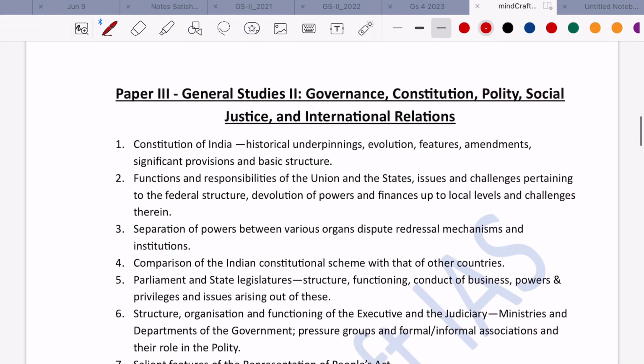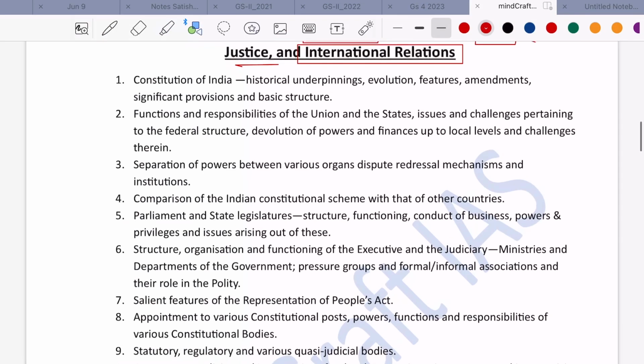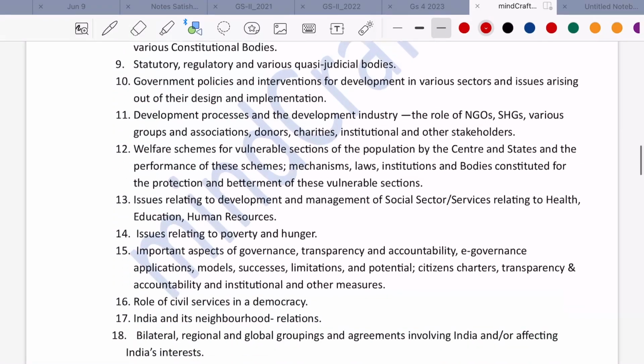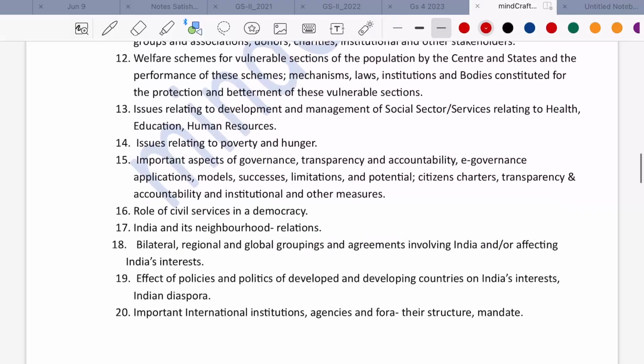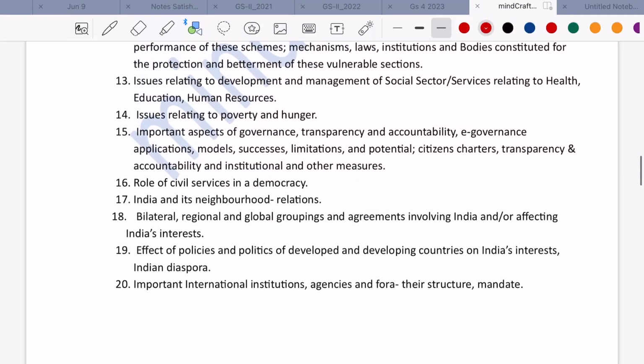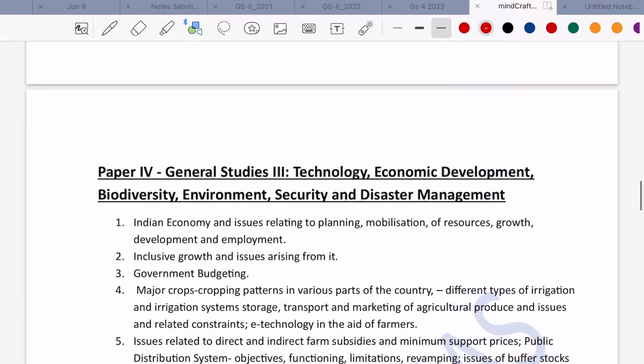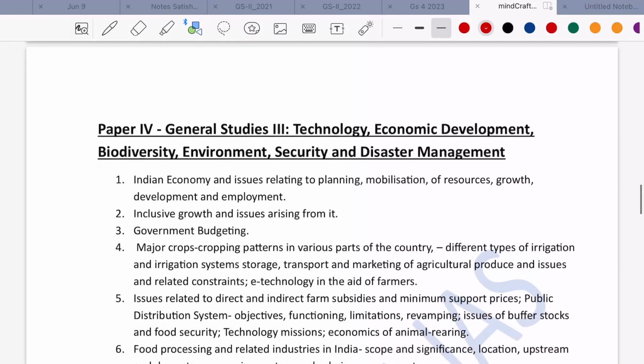General studies paper 2 consists of syllabus portions that include governance, constitution, polity, social justice and international relations. We will be discussing as well as making modules on all these different topics given in the syllabus. However, in this lecture I am just familiarizing you with the syllabus portions that are given in the civil services mains general studies by the UPSC.